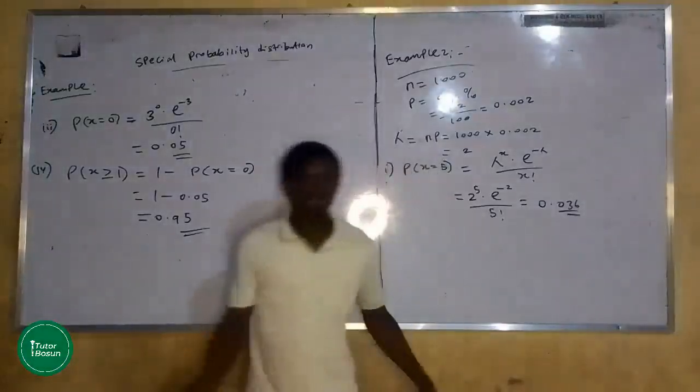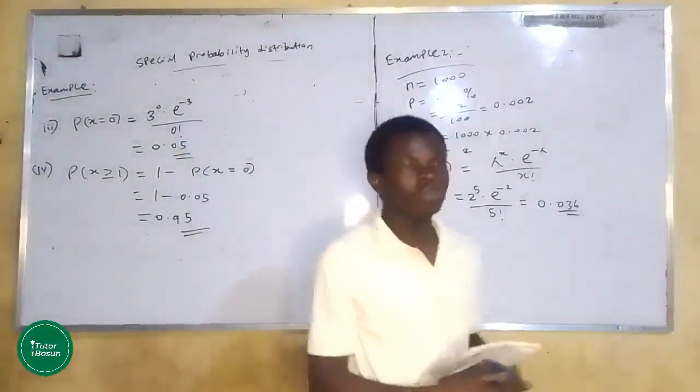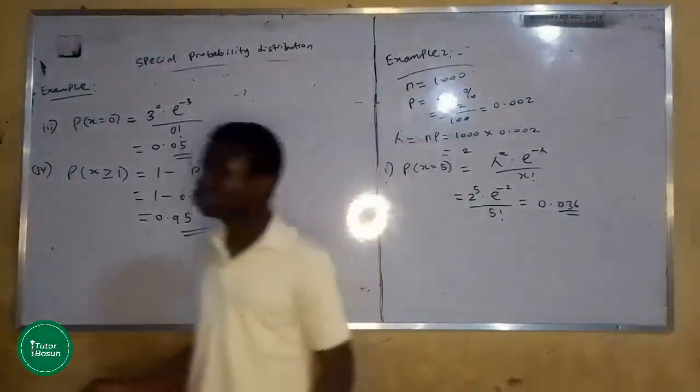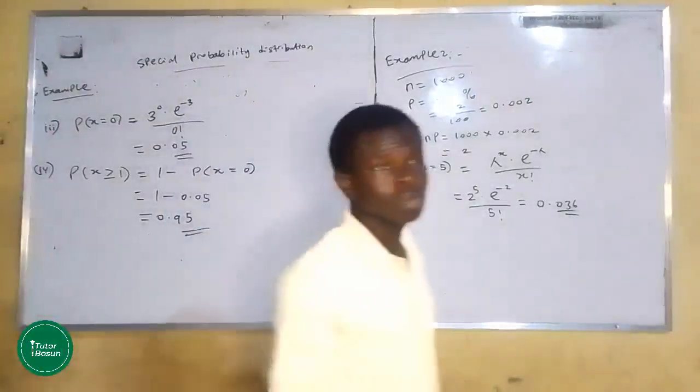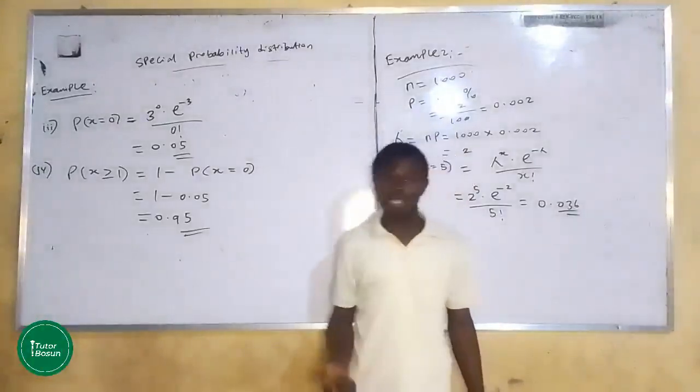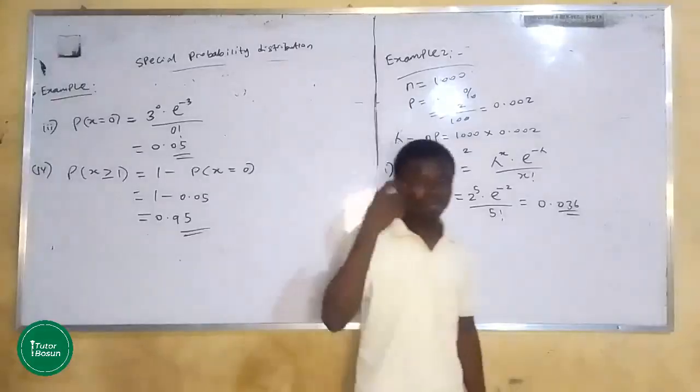So that's going to bring us to the end of this particular lesson. These are special probability distributions, but this is not the last aspect. We are still left with normal distribution. So in the next lesson, we'll be starting from normal distribution.